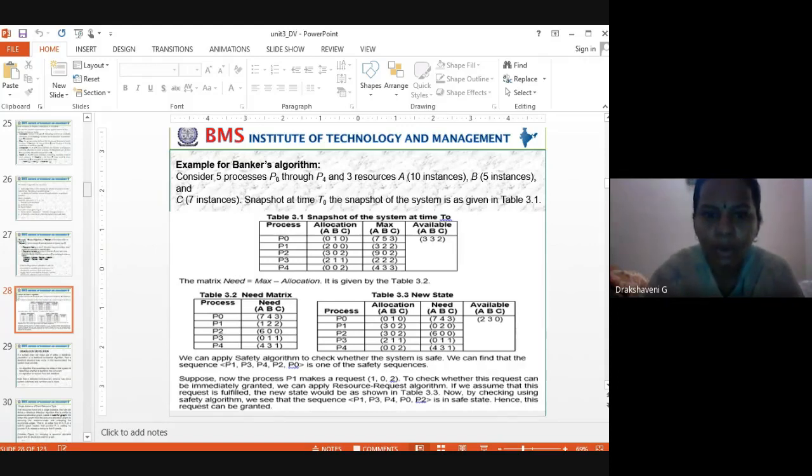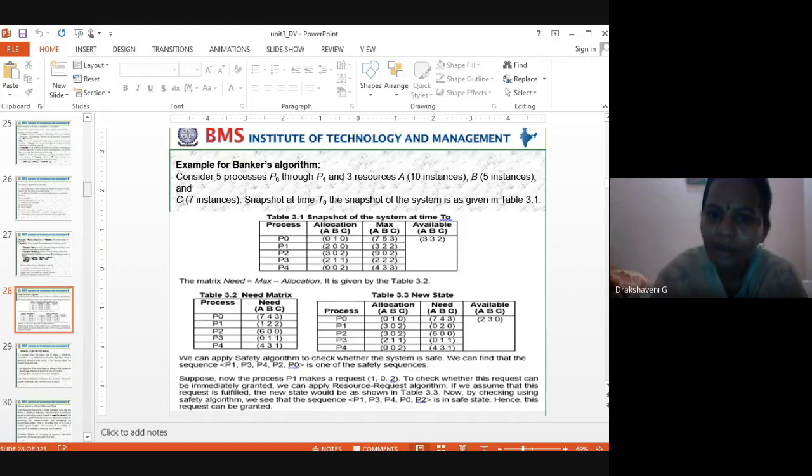So for P0, in this calculation, first the allocation, the top table. Allocation of A, maximum 7. Now come back. You just have table 3.1, and I am trying to write table 3.2. Now maximum in P0 in 3.1 is 7, 5, 3. 7 minus 0 is how much? 7. So that's what you can see in the need table, 7.